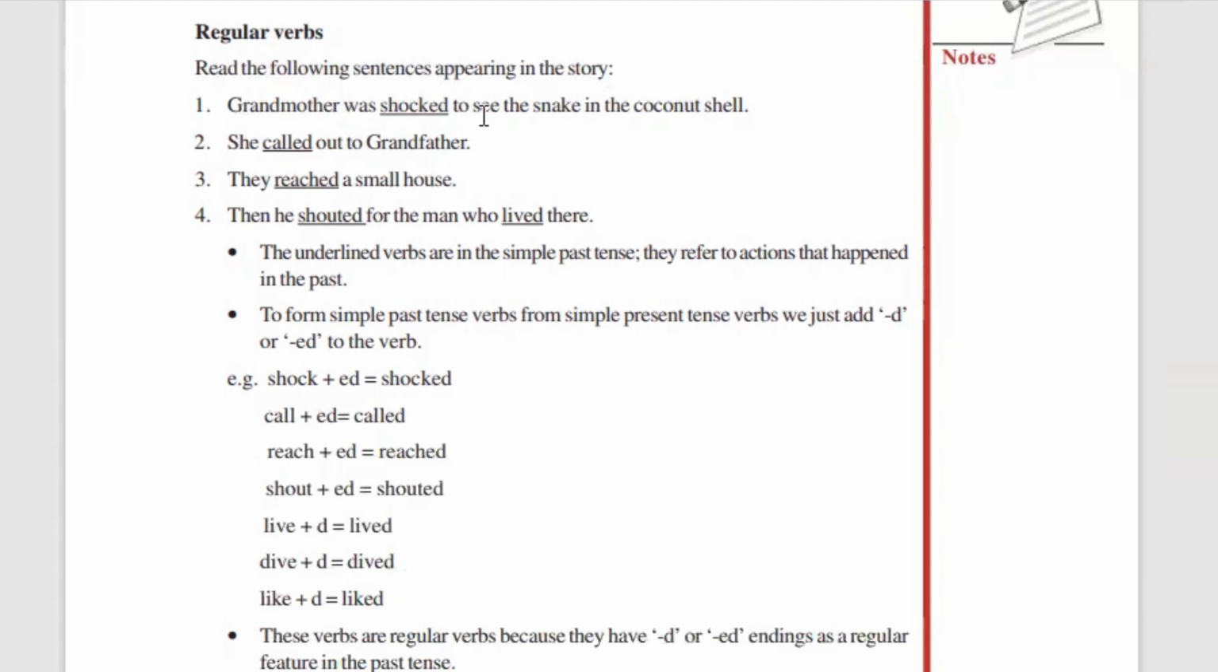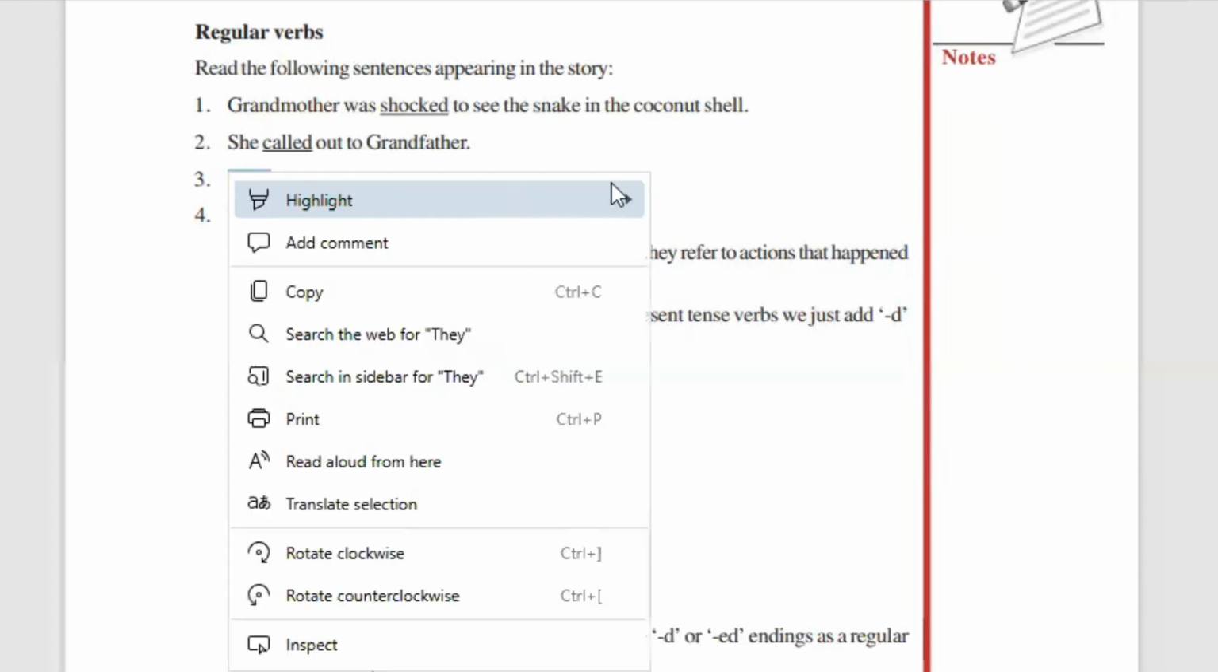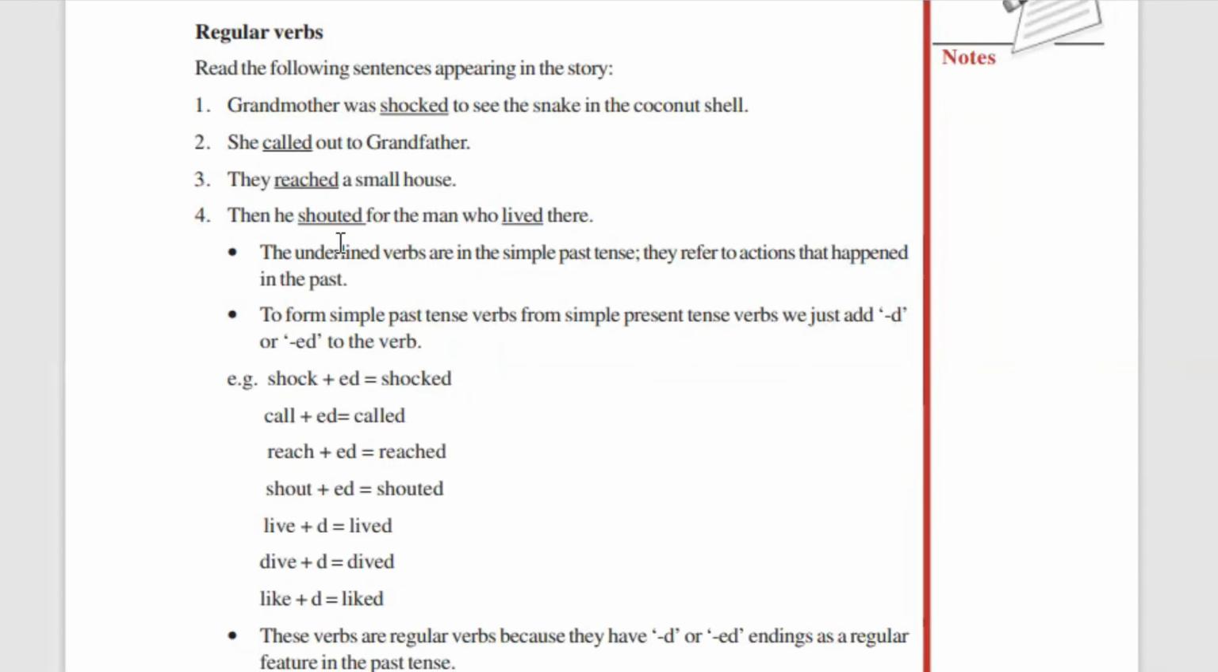Grandmother was shocked to see the snake in the coconut shell. She called out to grandfather. They reached a small house. Then he shouted for the man who lived there. Listen very carefully. If possible, read with me the sentences I am reading. Grandmother was shocked to see the snake in the coconut shell. She called out to grandfather. They reached a small house. Then he shouted for the man who lived there.